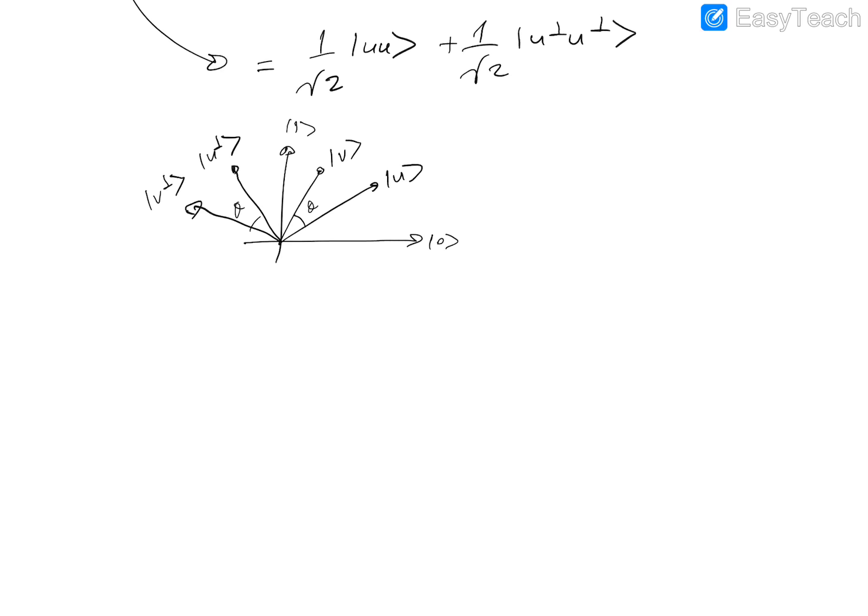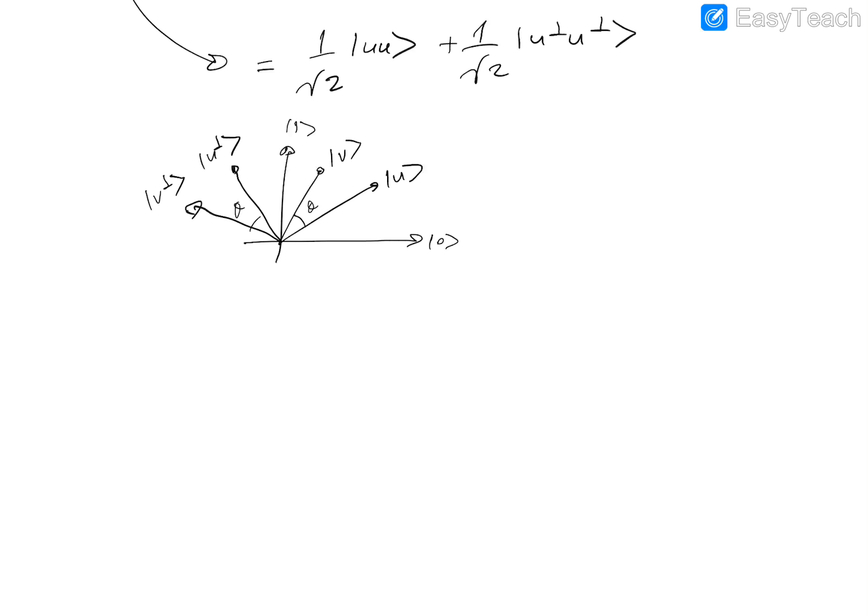Now if we measure the first qubit in the U, U perp basis, the outcome will either be UU or U perp U perp.